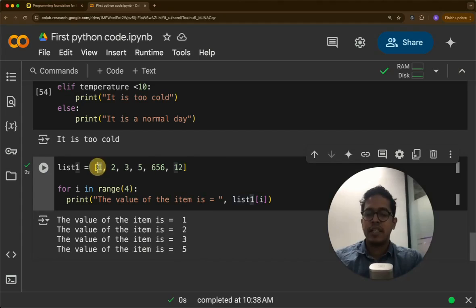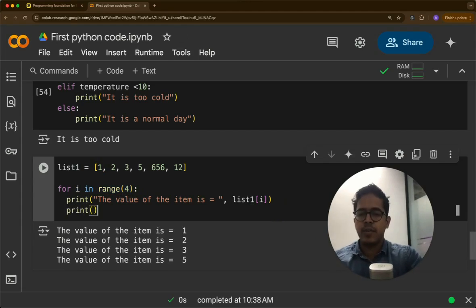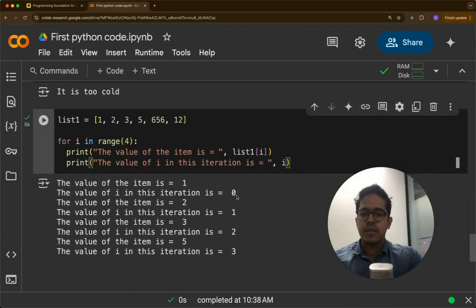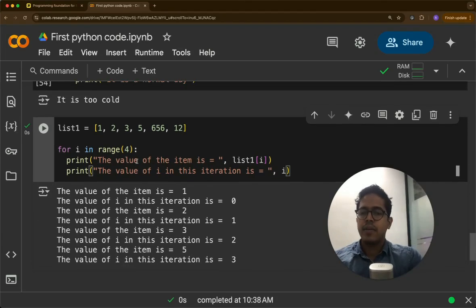First item will be list1 of 0. So this thing, for i in range of 4, means i will be initially 0. We can print that the value of i in this iteration is equal to i. So here i will go from 0, 1, 2, 3. Okay, 4 times. So this is the for loop.